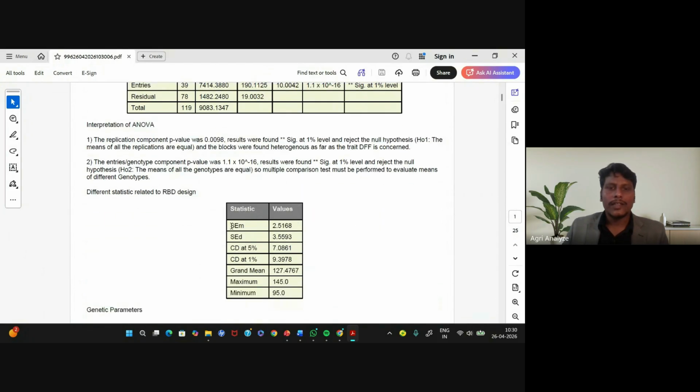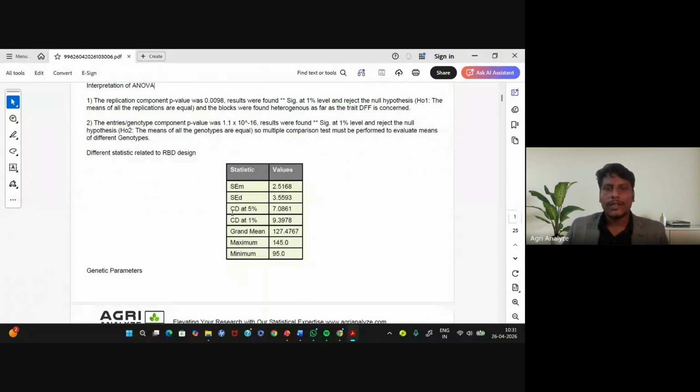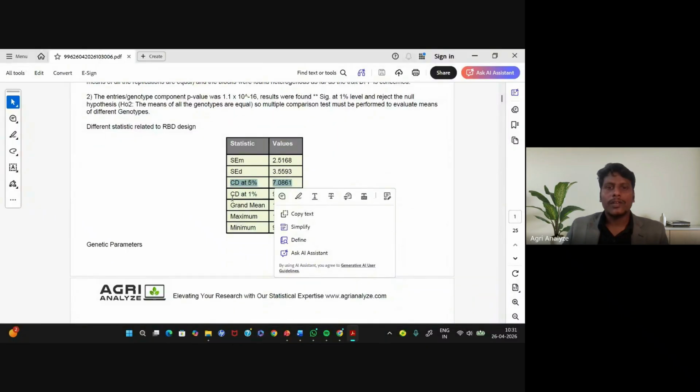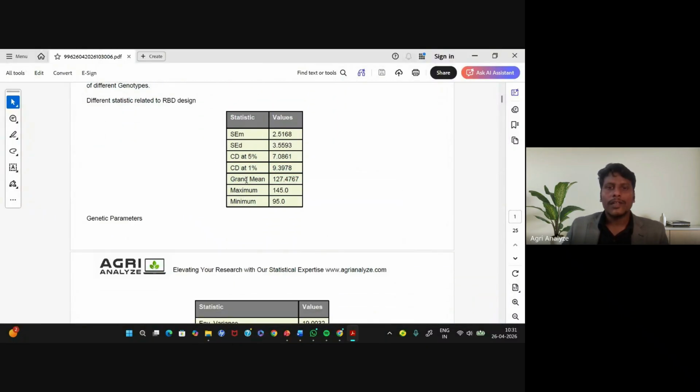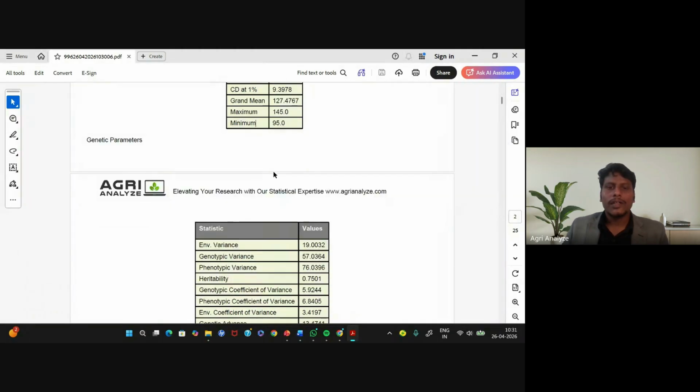Here are the standard error of mean, standard error of difference, and CD at 5% and CD at 1%. Here are the grand mean, maximum and minimum.